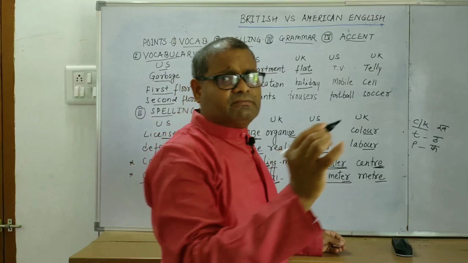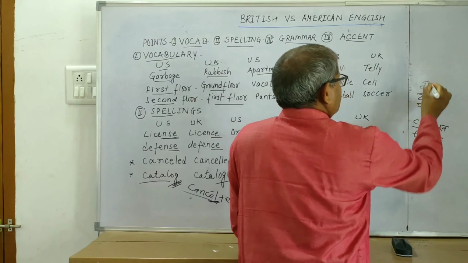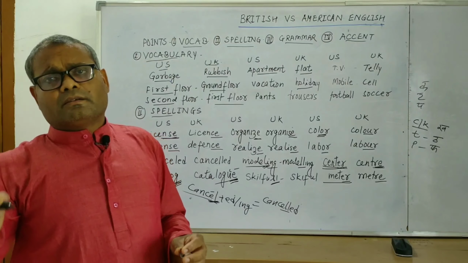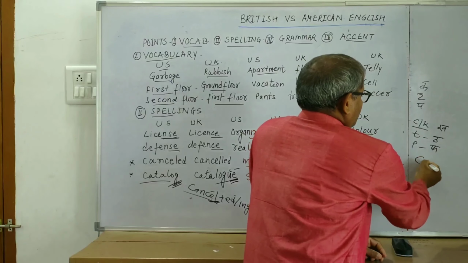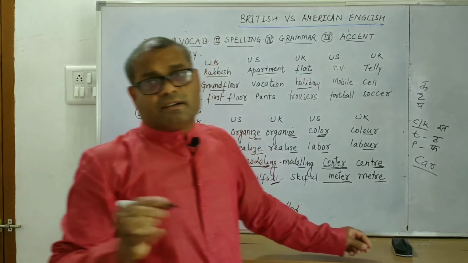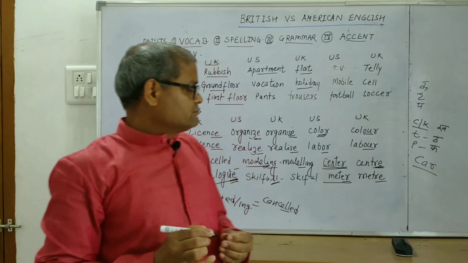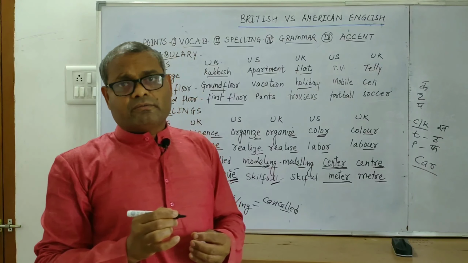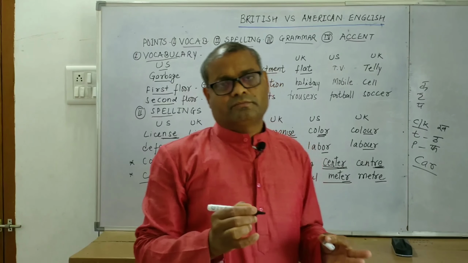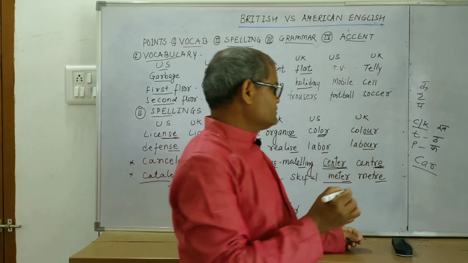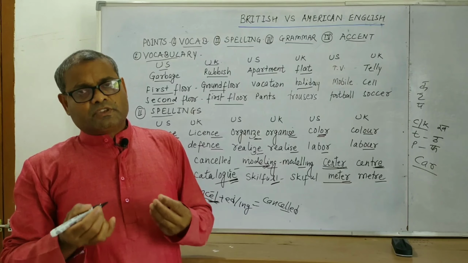In fact, there isn't any sound like ko, to, and po in English. They are k, t, p. Just like we say car. I can't drive a car. A Britisher will say I can drive a car, and an American will say I can drive a car. So we need to know the difference so that we can understand any native American or Britisher properly.